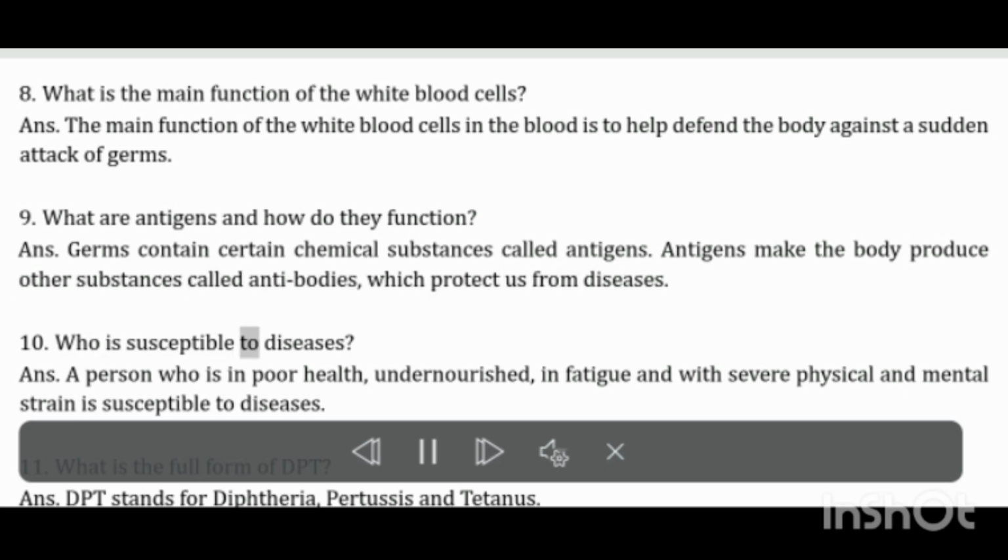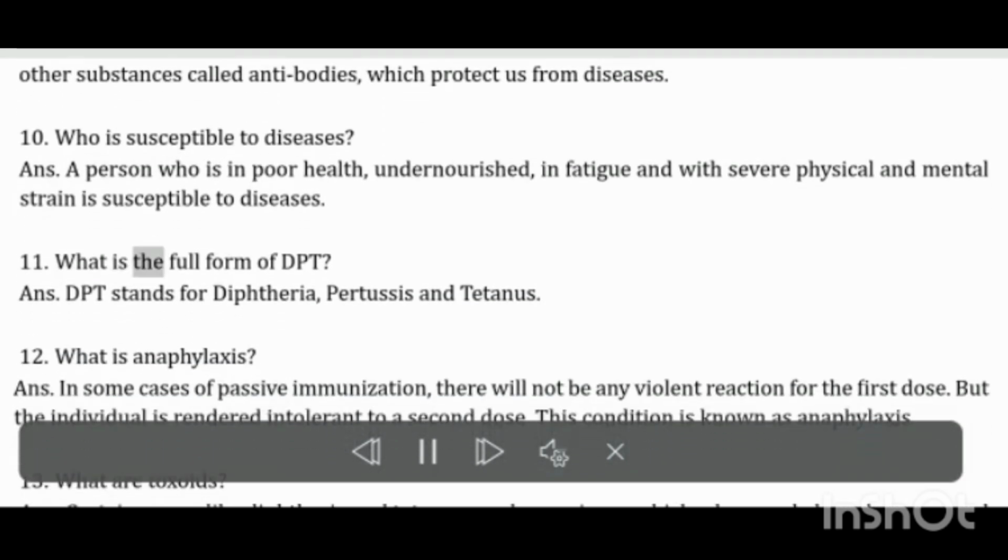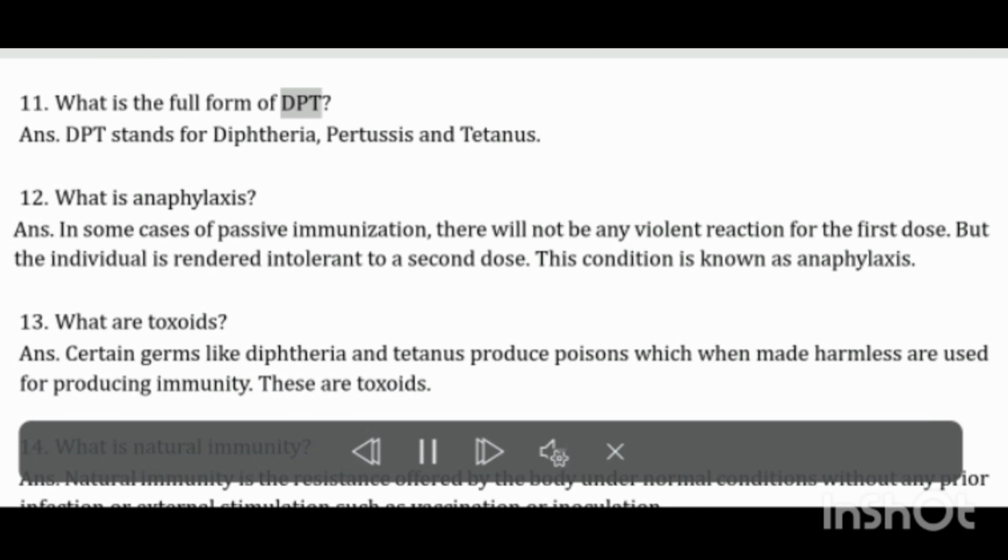Who is susceptible to diseases? A person who is in poor health, undernourished, in fatigue and with severe physical and mental strain is susceptible to diseases. What is the full form of DPT? DPT stands for diphtheria, pertussis and tetanus.